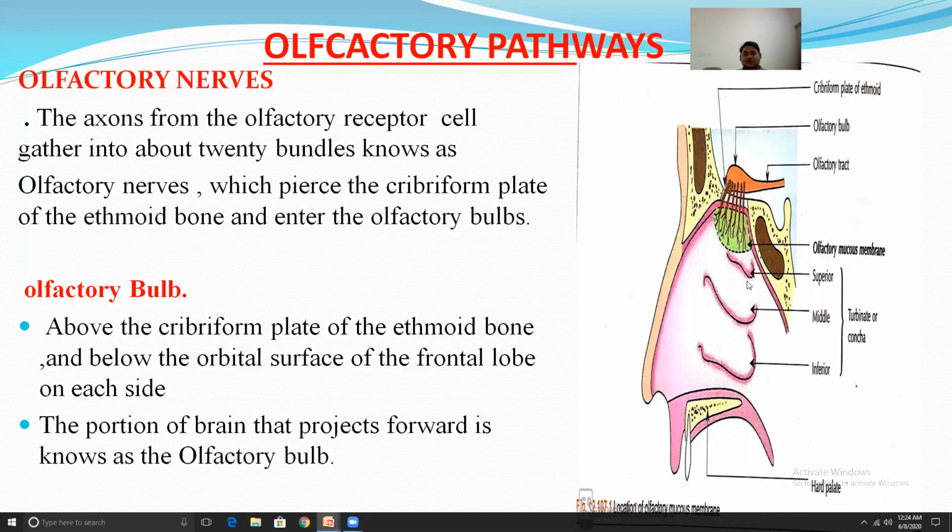Look here at the picture. This is the cribriform plate, the ethmoid bone plate, and this is the olfactory bulb. And this tract is called the olfactory tract. This is the olfactory mucous membrane, with the superior, middle, and inferior turbinates or conchae.